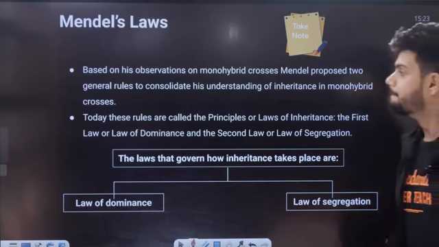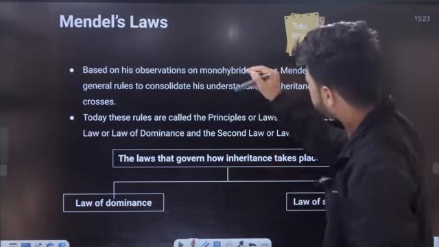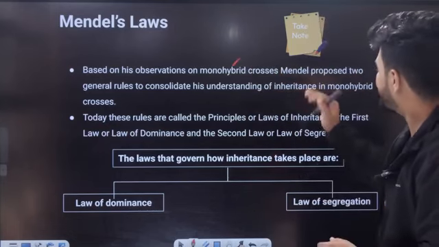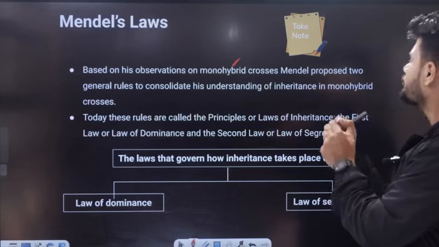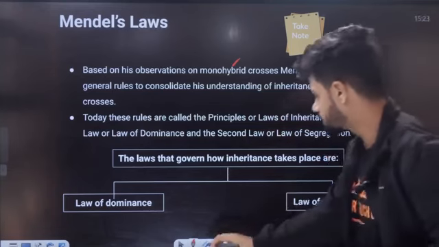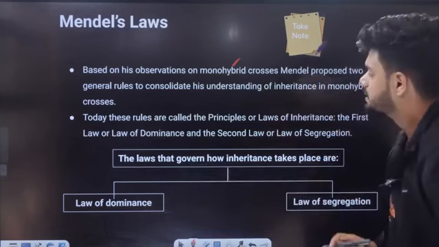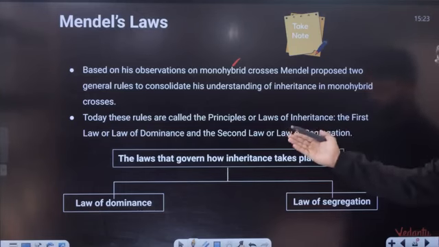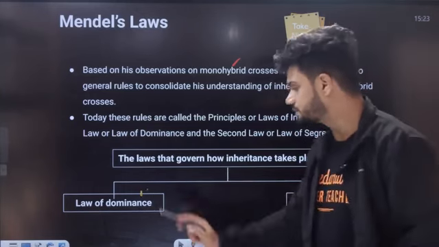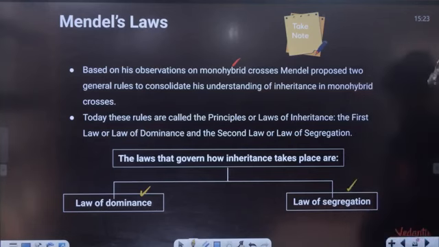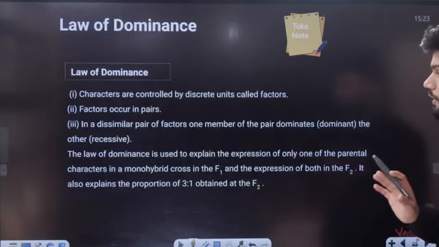Now students, based on his observations on monohybrid cross, Mendel proposed two general rules to consolidate his understanding of inheritance in monohybrid cross. Today these laws are called principles or laws of inheritance. The first one is called law of dominance. Second one is called law of segregation. Each one of them is very important.